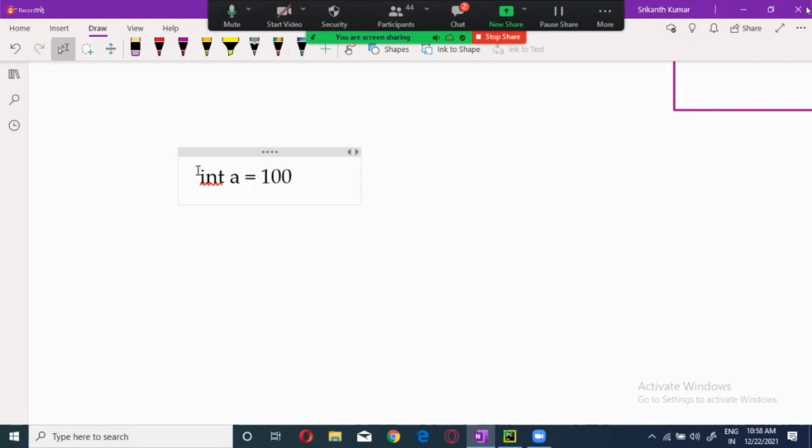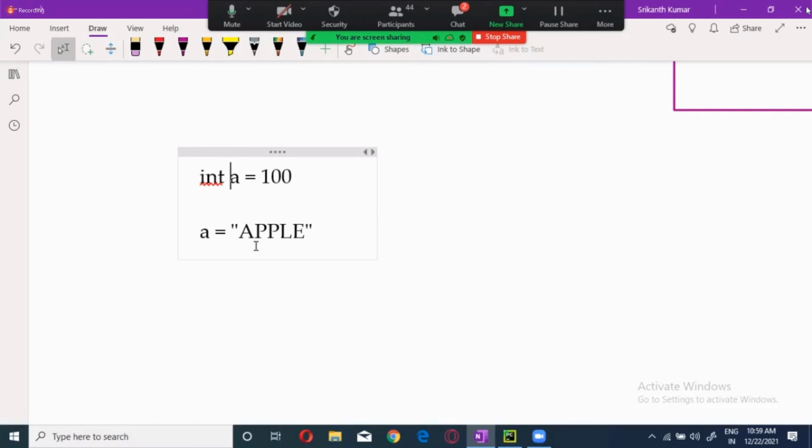Now in the future, as you go down, if A is equal to, say, apple, this is an error in other programming languages. Why? Because you already said you want a memory location only for integer purposes. Then what are you doing here? You are giving a string, and it will not accept it. String is different from integer, right? So it will not accept it in other programming languages.